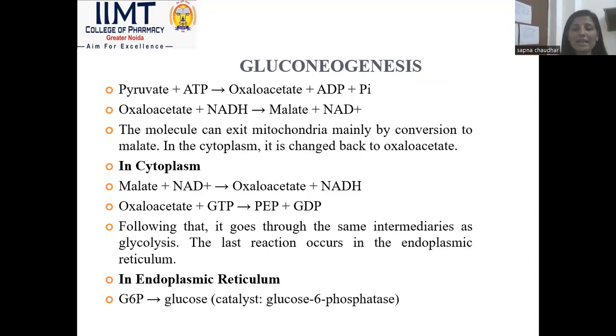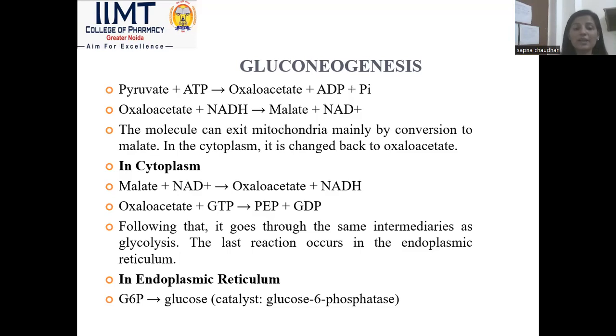The molecule can exit the mitochondria mainly by conversion to malate, and in the cytoplasm it is changed back to oxaloacetate. In the cytoplasm, malate plus NADH forms oxaloacetate, which is exactly the reverse step of the mitochondria.